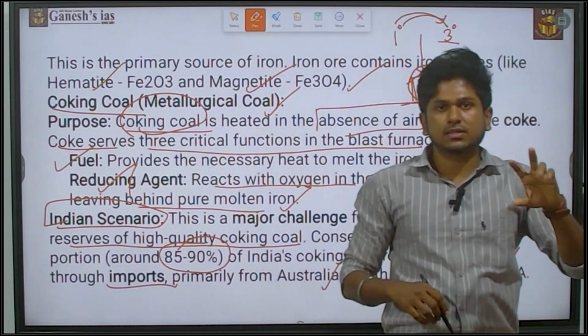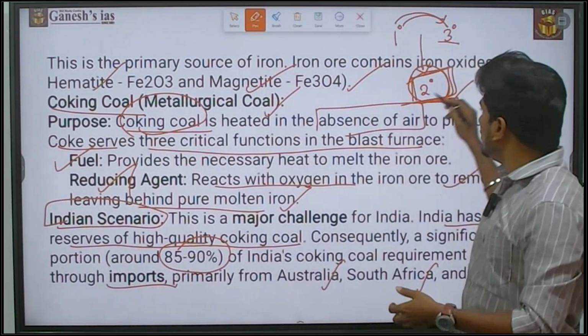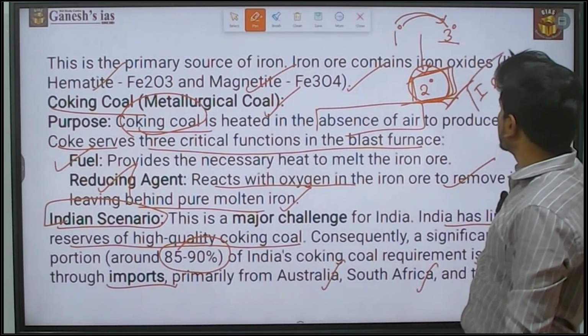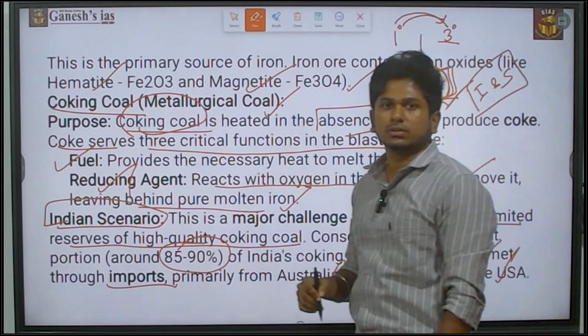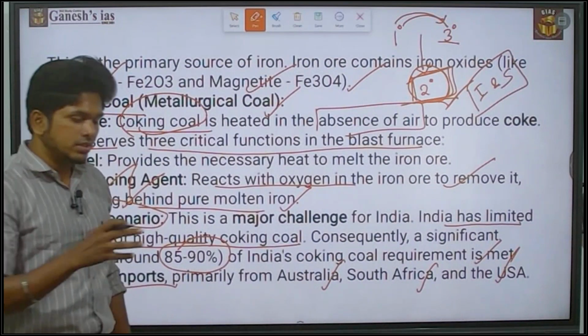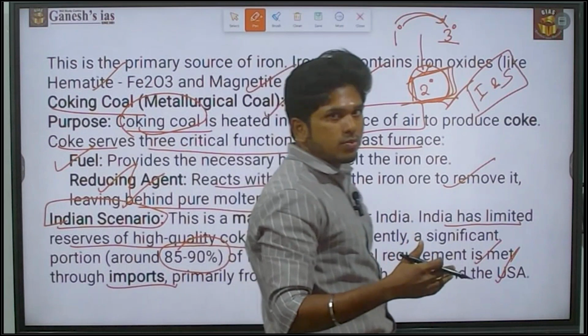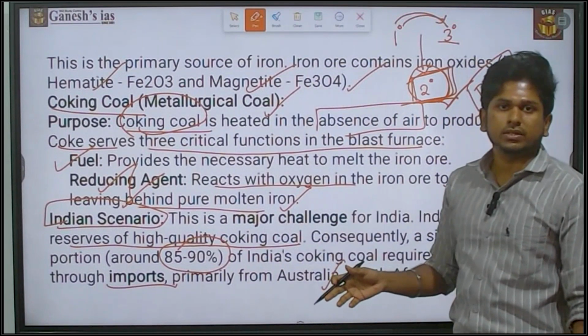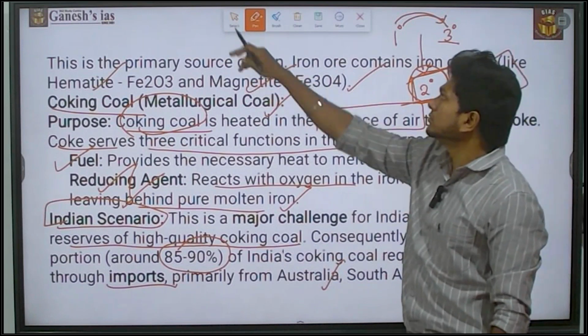For the secondary sector to be prioritized, we have to give importance to the iron and steel industries. That is the most important one. For that, coking coal is an important input. The coking coal gives an important contribution in the manufacturing of iron and steel. But we are still importing it. That is the major concern.